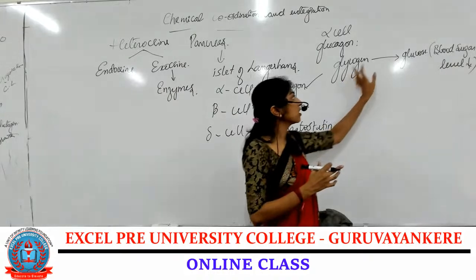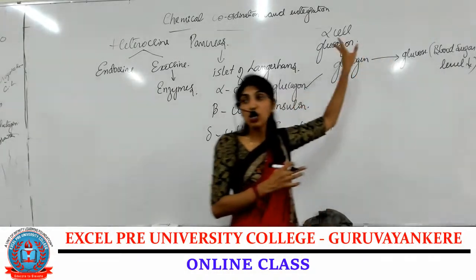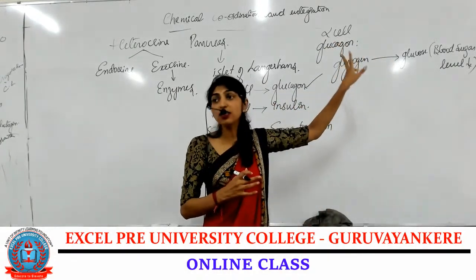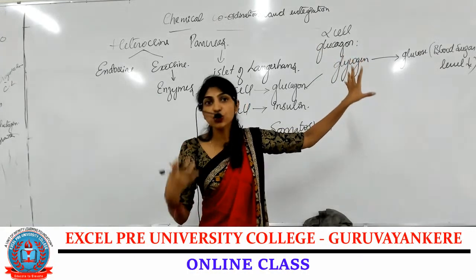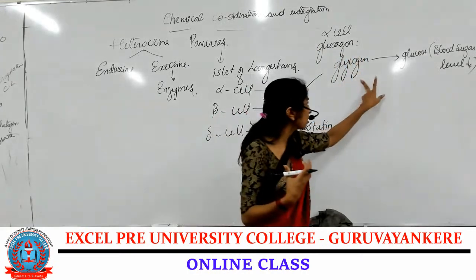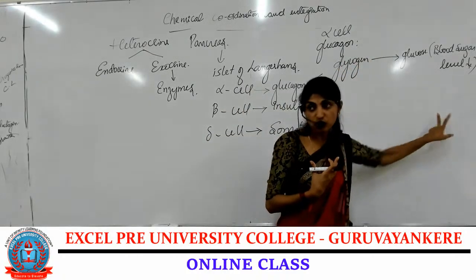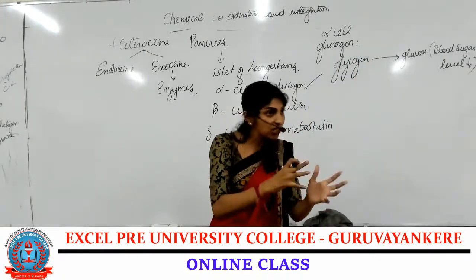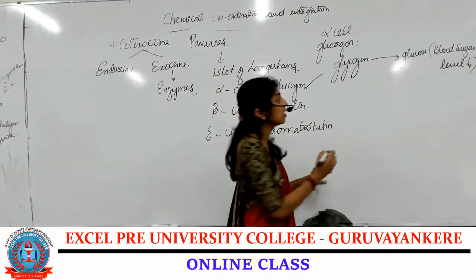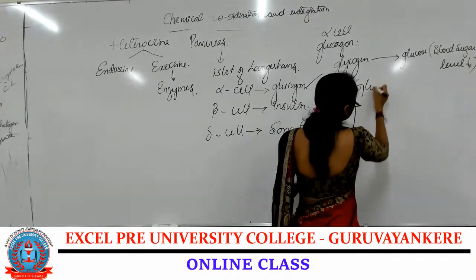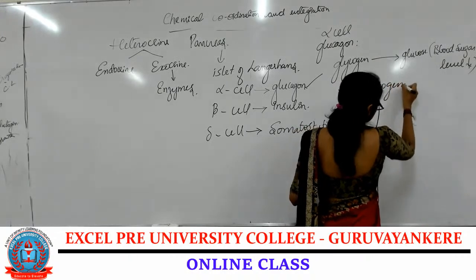Who will be helping in the conversion of glycogen into glucose? Glucagon. Whenever there is less sugar in the blood, glucagon converts glycogen into glucose. And this process of breakdown of glycogen is called glycogenolysis.